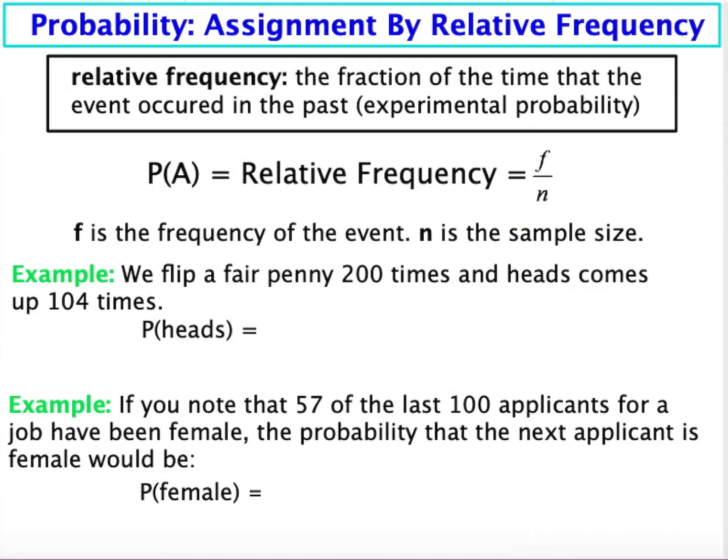We flip a fair penny 200 times, and heads comes up 104 times. If we were going to say what the probability of flipping heads was, we wouldn't say 50-50 if we were using relative frequency. We would say 104 out of 200. It's an experimental probability. If you note that 57 of the last 100 applicants for a job have been female, you might say that the probability that the next applicant is female would be 57 out of 100. Relative frequency is just taking what's occurred in the past and using that as the probability of what will happen next.